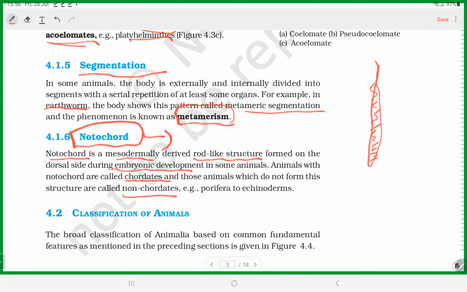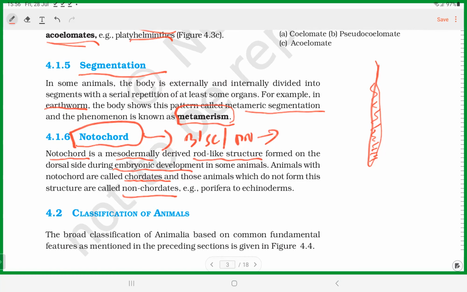From the notochord, our brain, spinal cord, peripheral nerves, neurons, everything arise. The vertebral column also is a component of that. Anything you wanted to ask? Fine. So, notochord is another important aspect by which animals are classified.